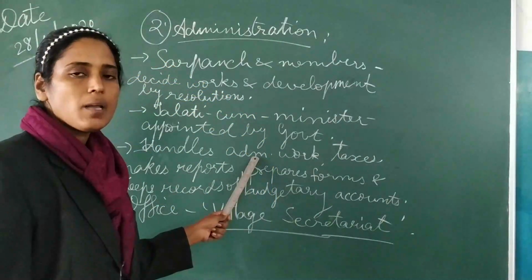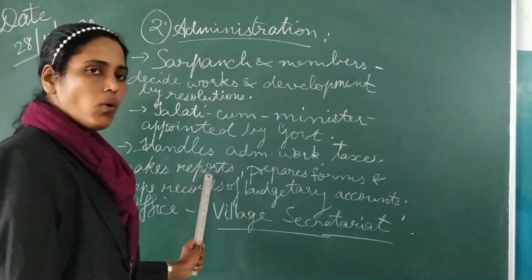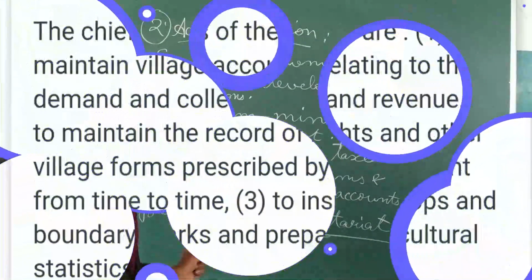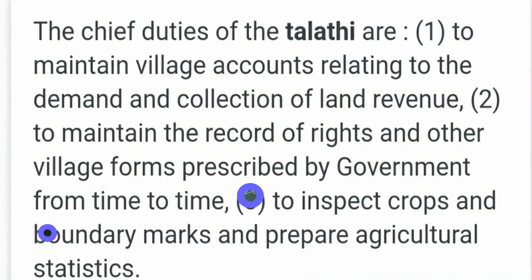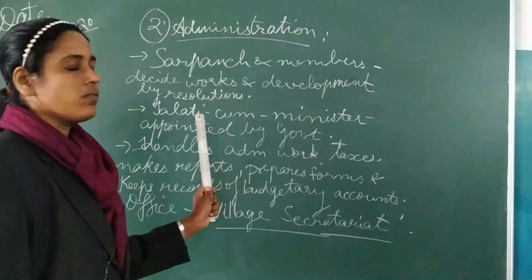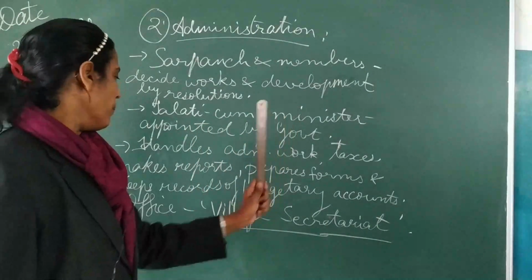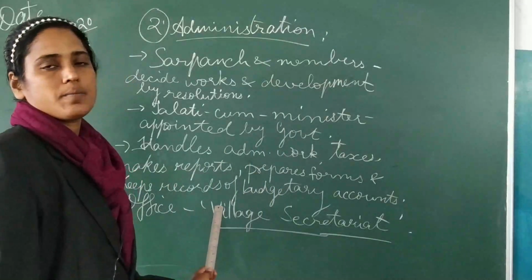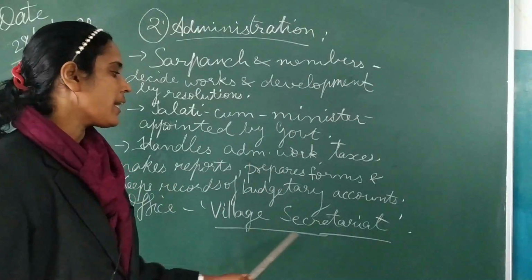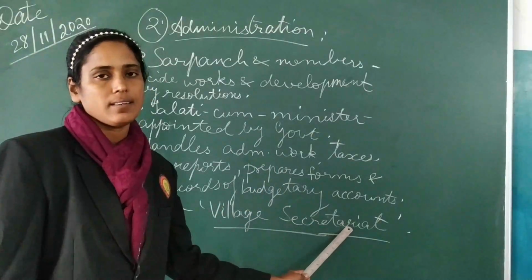Students, I already told you ADM is short form of administration. Collects taxes, makes reports, prepares forms and keeps records of budgetary accounts of the village. We are studying about Gram Panchayat, so the whole village, all the works are handled by this Talati cum minister. And the office is known as village secretariat. The office of the Gram Panchayat is known as the village secretariat.